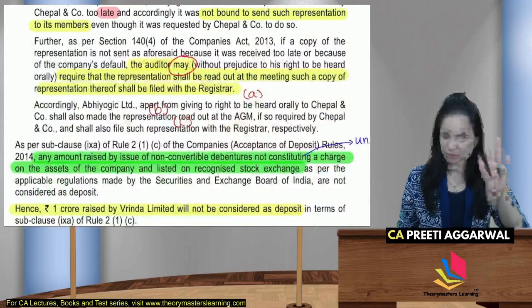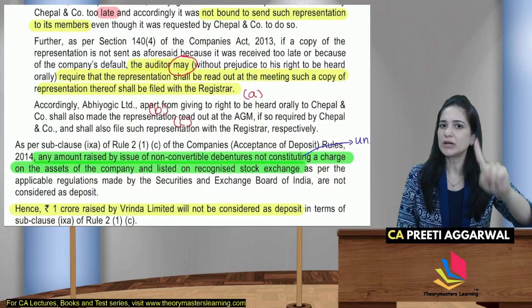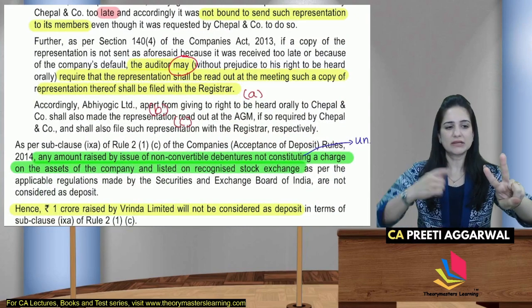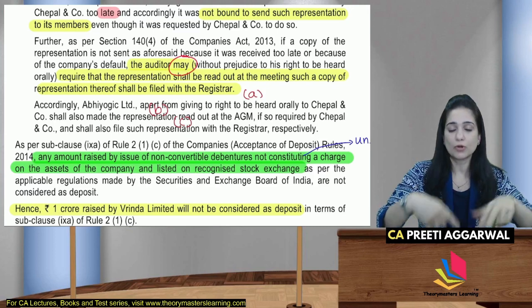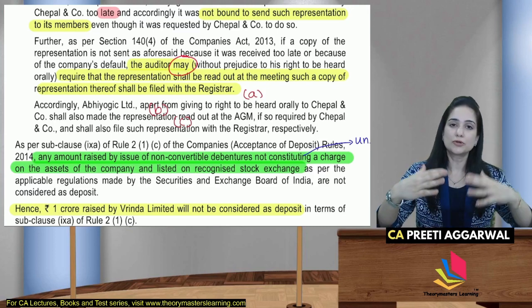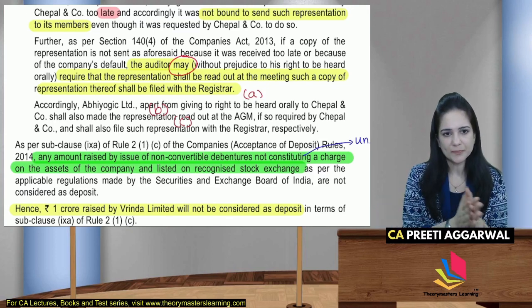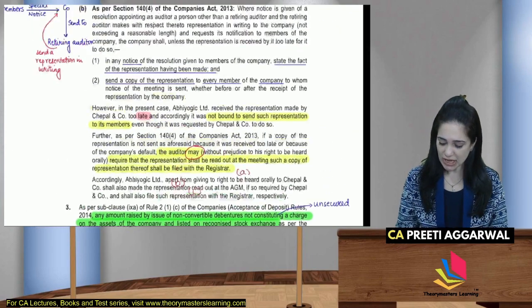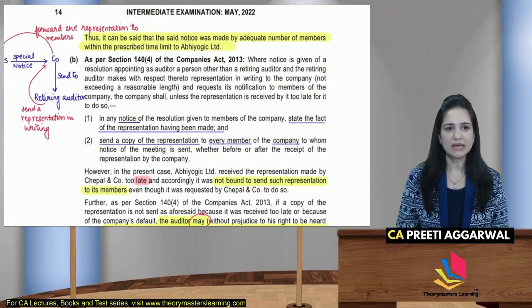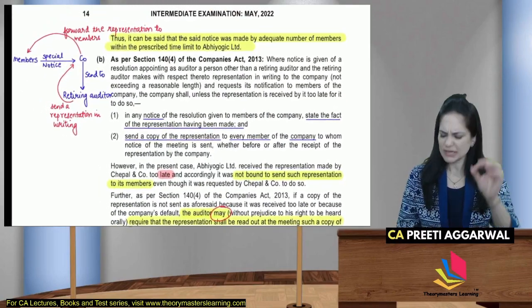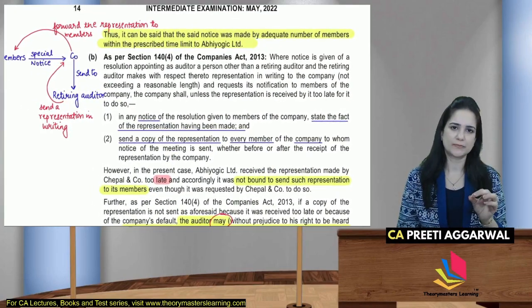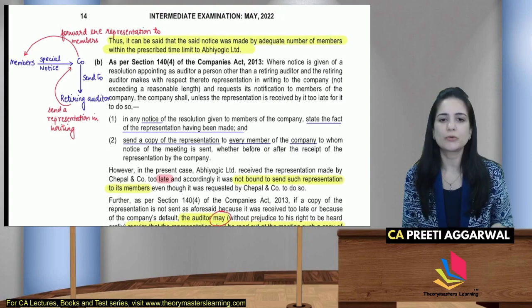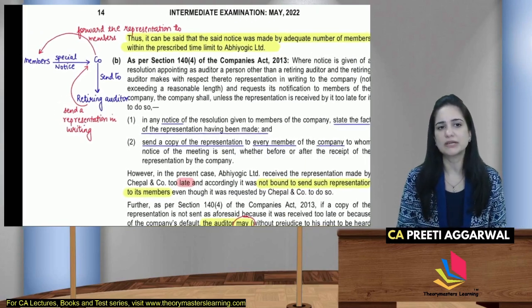So 3 rights to be noted. One, he has the right to be heard orally. Second, he has the right to make his representation oral. He has a right to request the company to read his representation, and he shall file the representation with ROC. So students, I think it's a properly drafted question. बहुत ही अच्छी तरह से उन्होंने क्वेश्चन ड्राफ्ट किया है और इसमें आप काफ़ी कुछ लिख सकते हो.